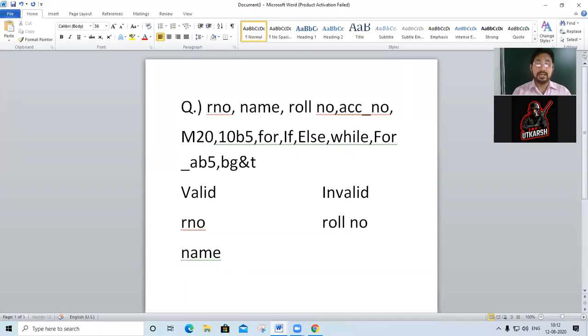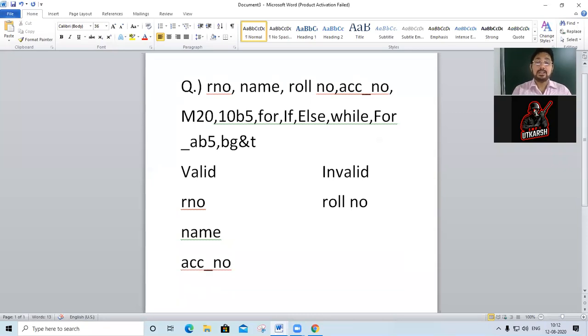Okay. Then we have now ACC underscore NO. Underscore is allowed, so ACC NO is correct, valid identifier. Then M20, valid identifier, because it may have digits but not in the beginning. Not in the beginning. So in the same way, this is invalid. Why is it invalid? Because it is starting with 10. B5 invalid.